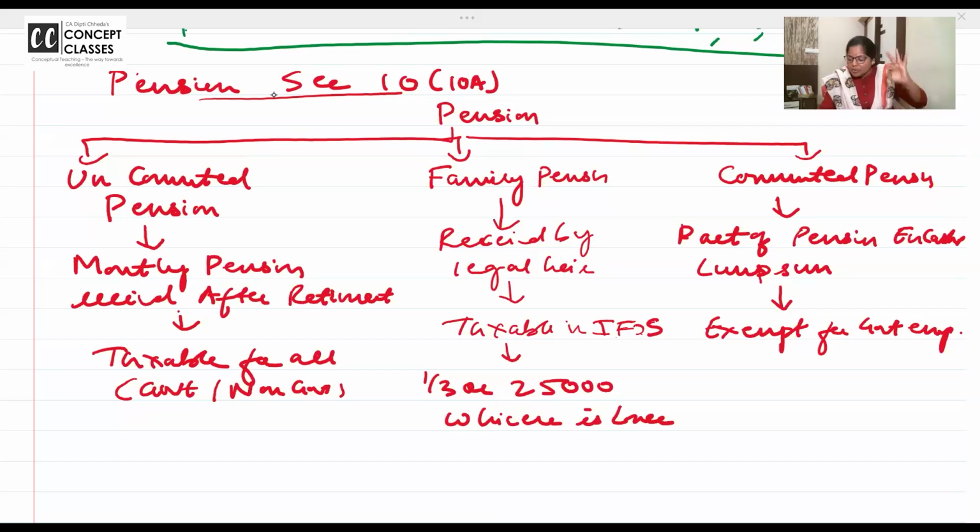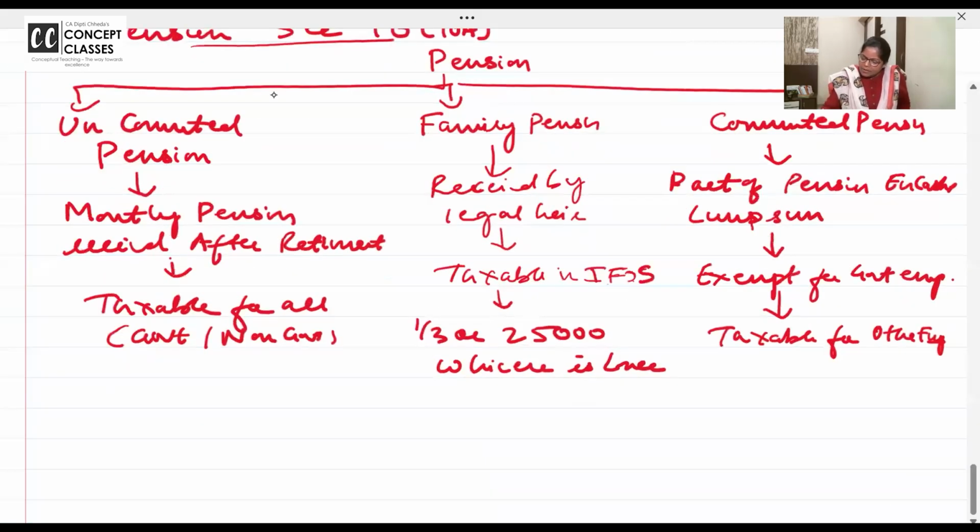Now listen, commuted pension is that part of the pension which is encashed lump sum. So it is exempt for the government employees. Government employees, if you receive monthly, it will be taxable because indirectly it's a salary only. And now next write down taxable for other employees.